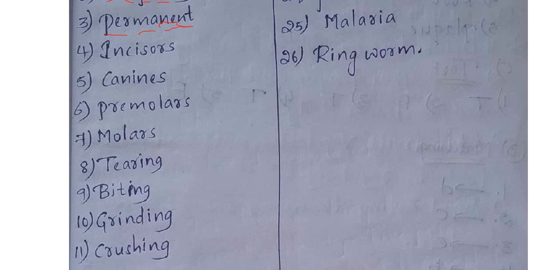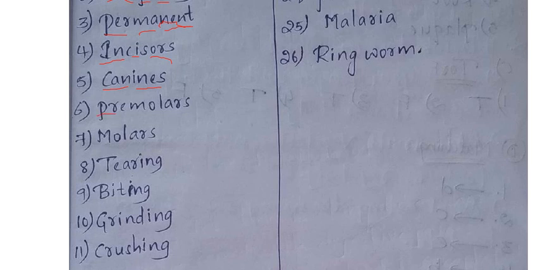Next one is incisors, I-N-C-I-S-O-R-S. Incisors. Fifth one is canines. You know can spelling, C-A-N, can, I-N-E-S. Canines.